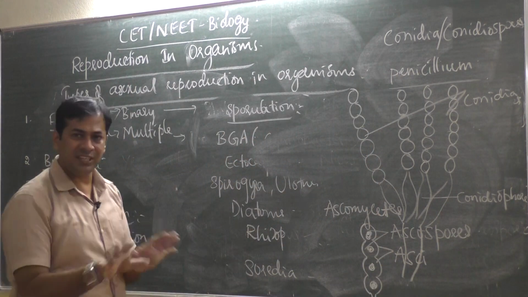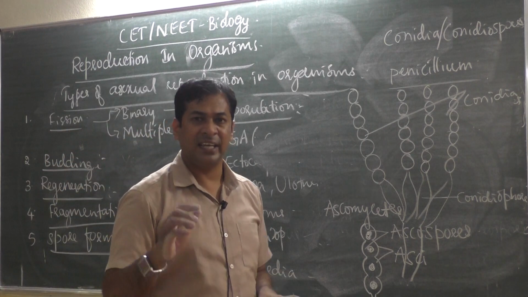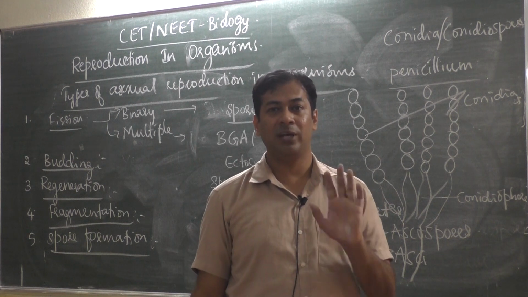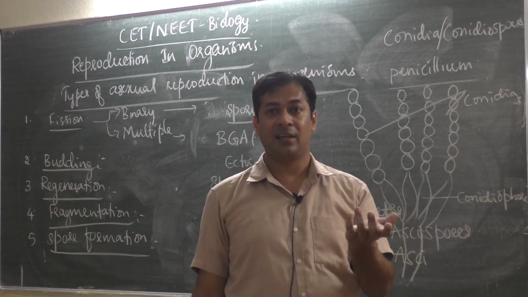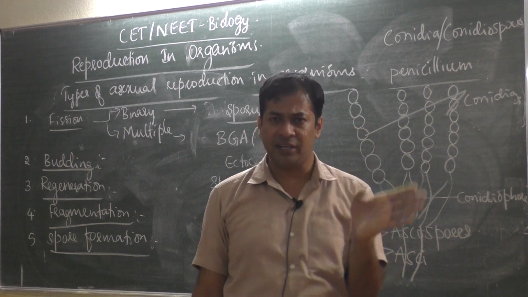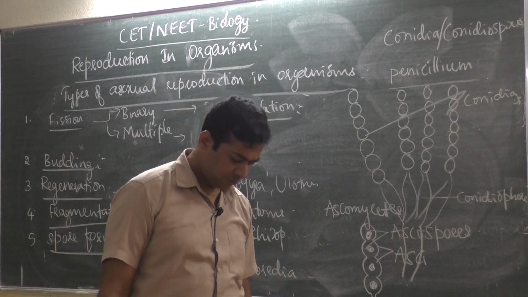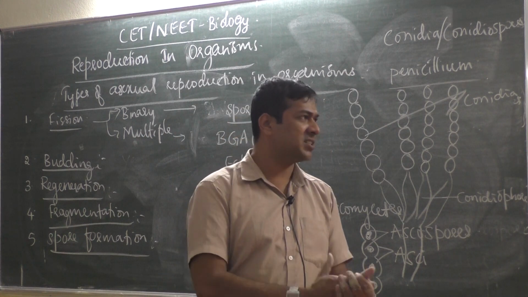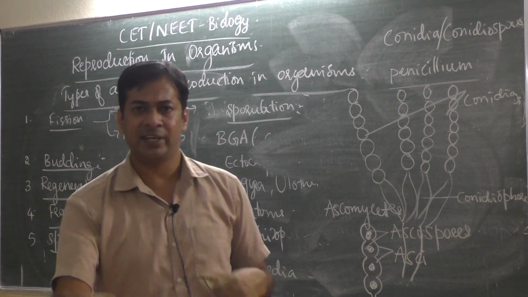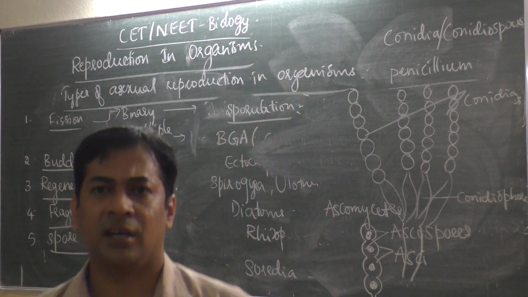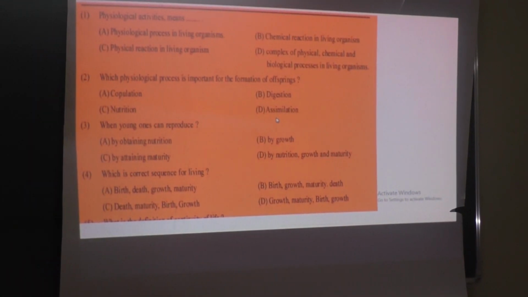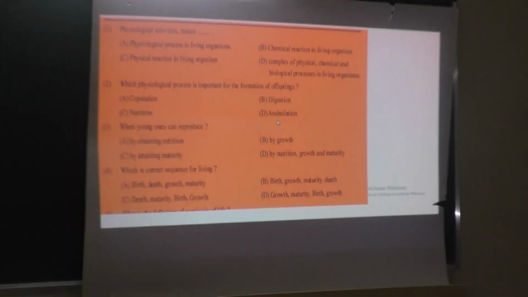With this, we didn't finish asexual reproduction. Because the time is already more than 45 minutes, I explained theory only about asexual reproduction. In the next class, the remaining part of asexual reproduction will continue. Okay, then we'll discuss questions. Now we'll discuss some of the questions. At least 10 questions on asexual reproduction we will see now. So I hope you can see these questions.